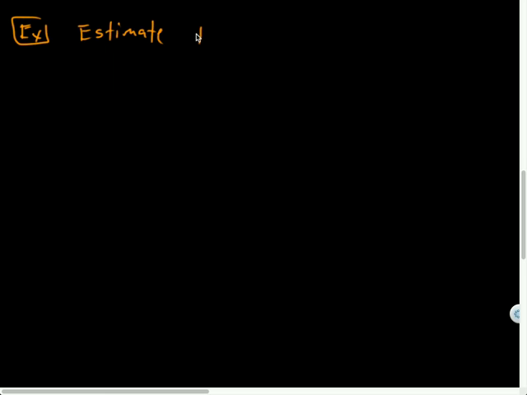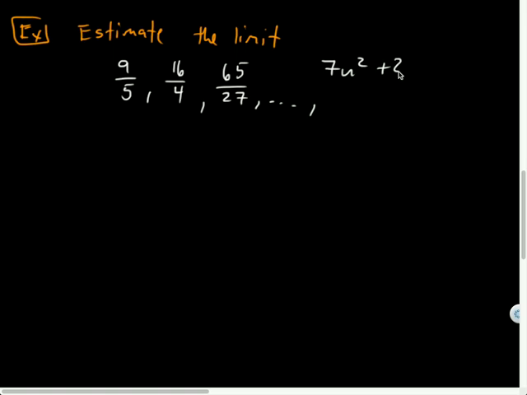Estimate the limit. All right, so let's say I have this pattern, okay? What if I have 9/5 as my first term, then 16/4 as my next term, and then 65/27 as my next term, and so on. It turns out this is what my nth term formula looks like: 7n squared plus 2 all over 2n squared plus 3n. That's the nth term, but it keeps going forever after that. Okay?